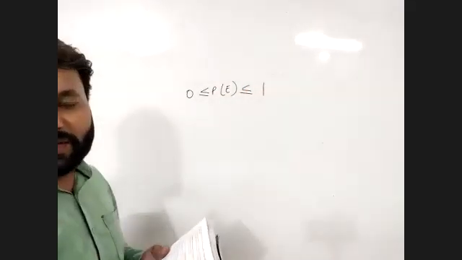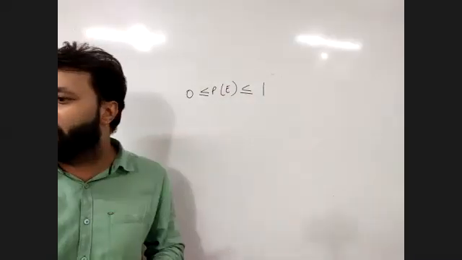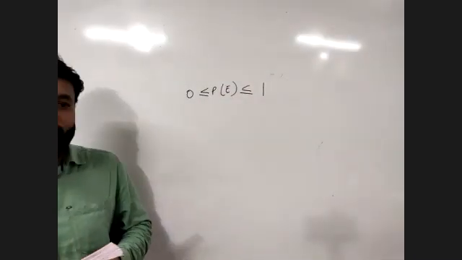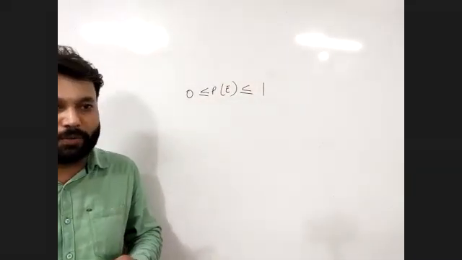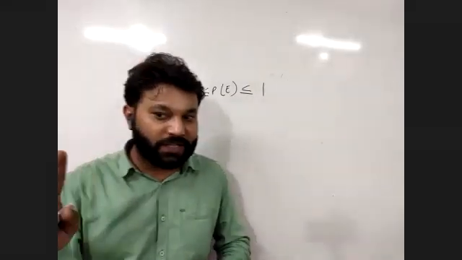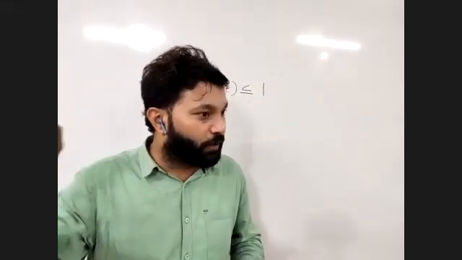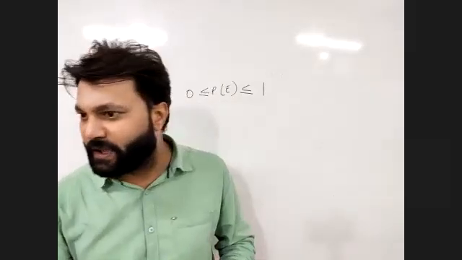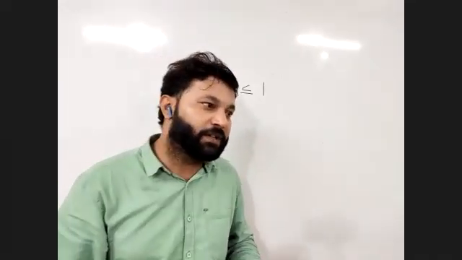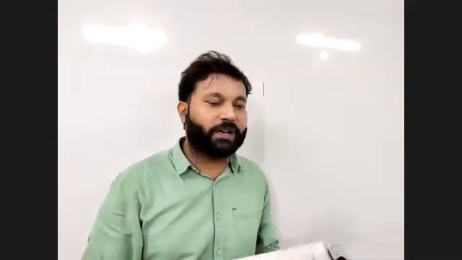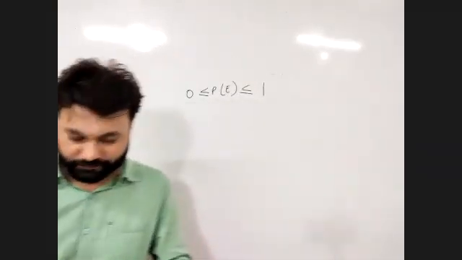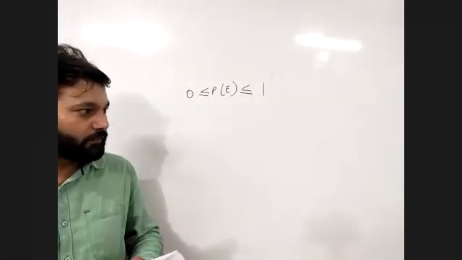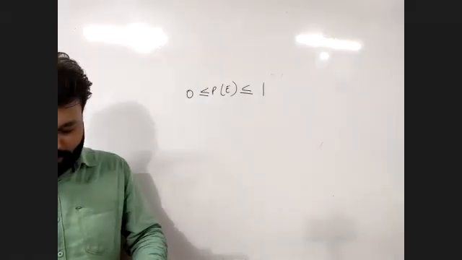The probability of an event cannot be beyond 0 and 1. It will always be from 0 to 1. I'm not saying between 0 and 1, I'm saying from 0 to 1. What is the difference? 0 and 1 are included, so yes, it can be 0 also.